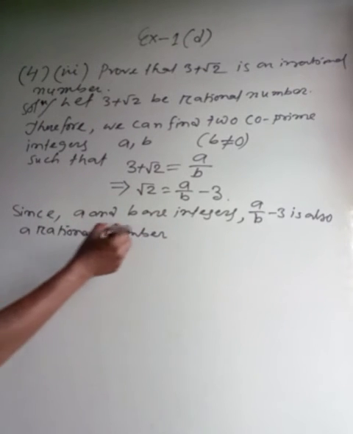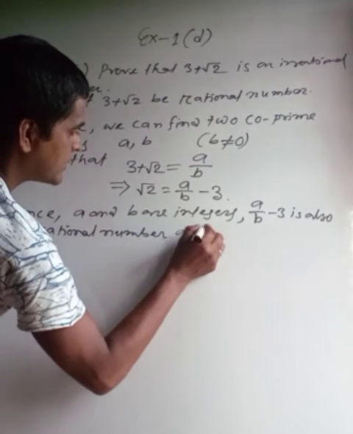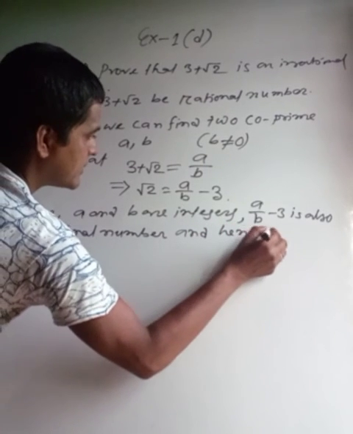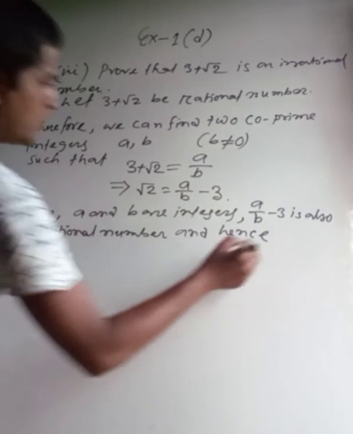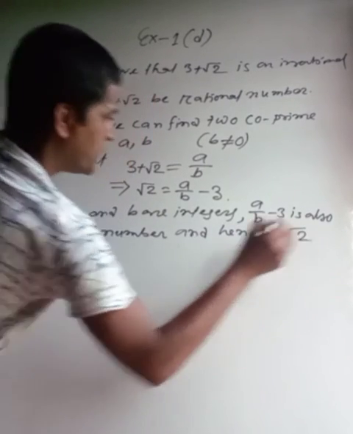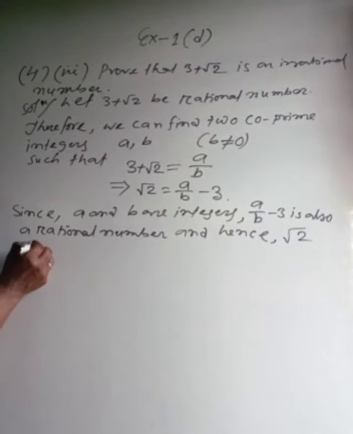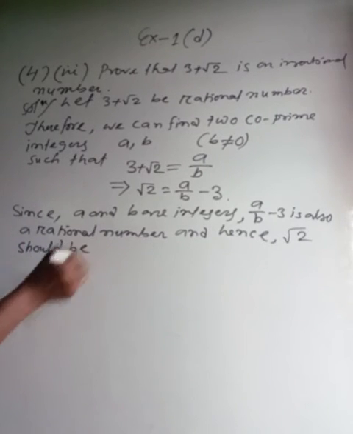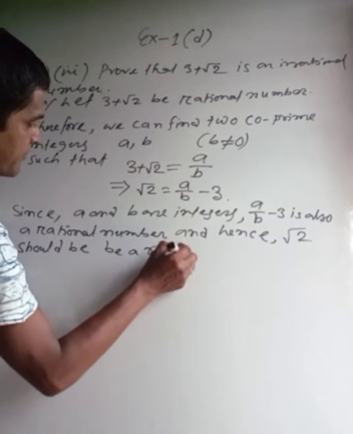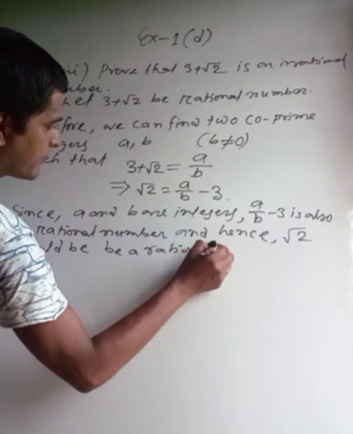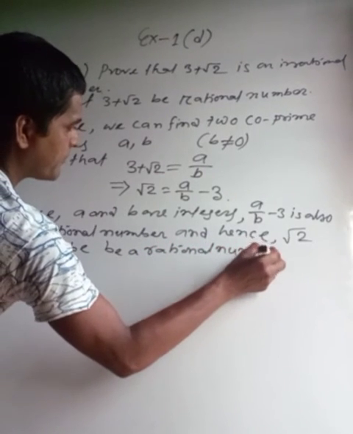And hence root 2 should be a rational number.